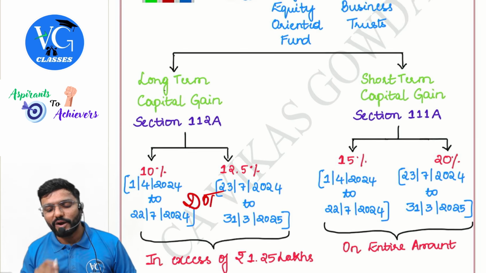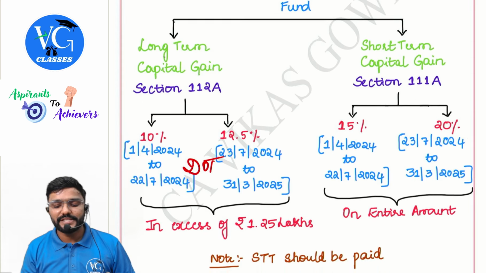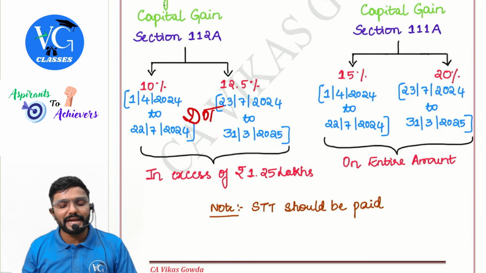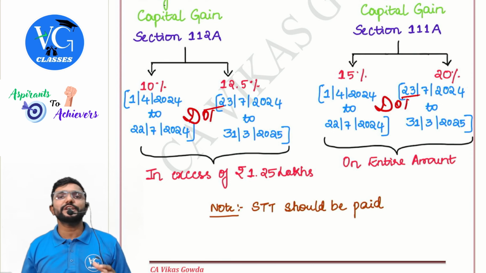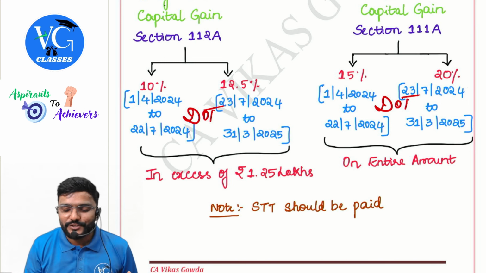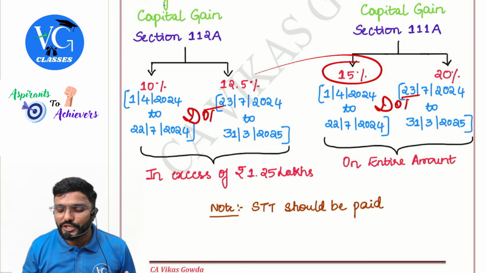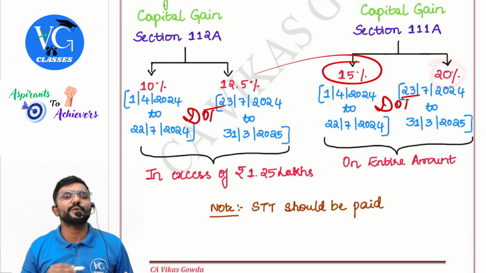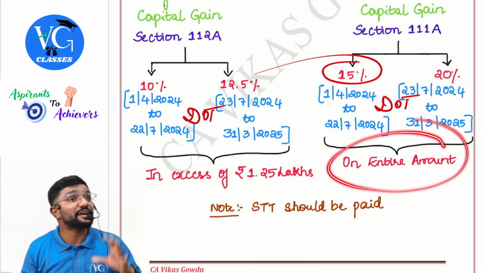Yes, sir. Then what if the transfer on ETF is a short term, sir? Is it a special income? Yes, under section 111A. What is the tax rate? Again depends on what? Date of transfer. If the date of transfer is between 1st April to 22nd July, the rate of tax is 15%. If the date of transfer is between 23rd July to 31st March, then the rate of tax is 20%. It has been increased from 15 to 20 on the entire amount.